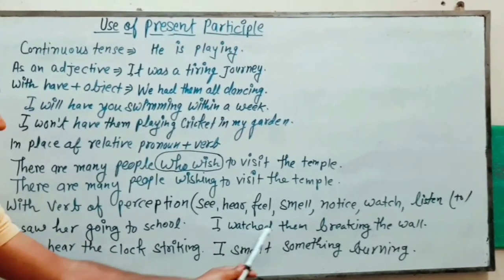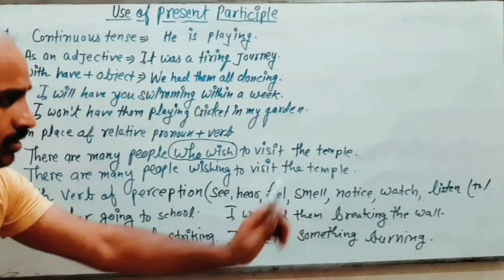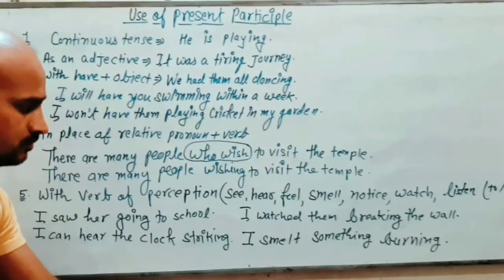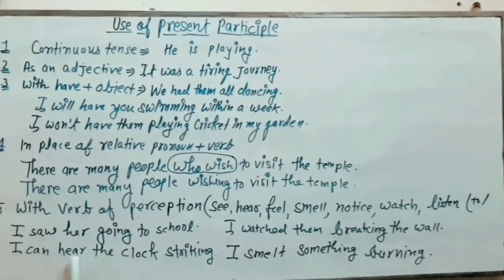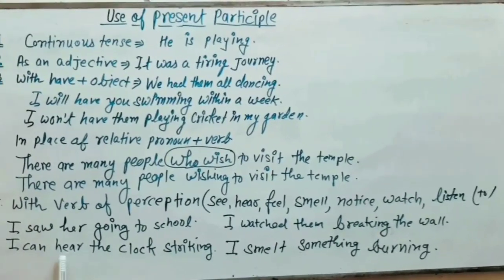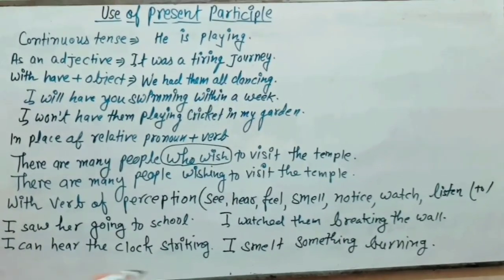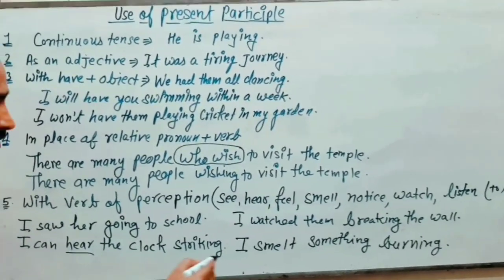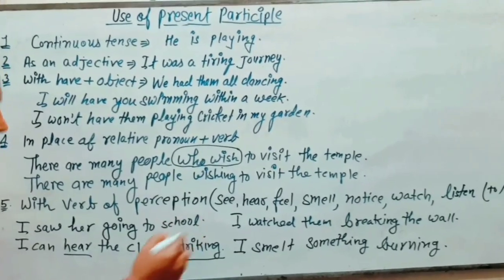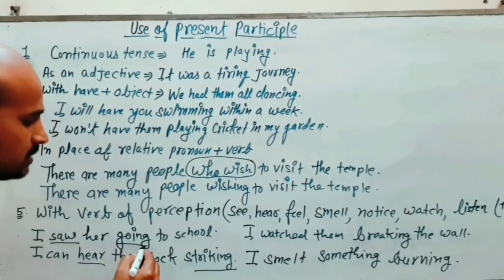So I watched them breaking the wall. We can use breaking the glass also. I can hear the clock striking. So there is a verb of perception, that's why there is striking. So this is the verb of perception, this is the participle. Here we have a verb of perception, now we have a participle here.